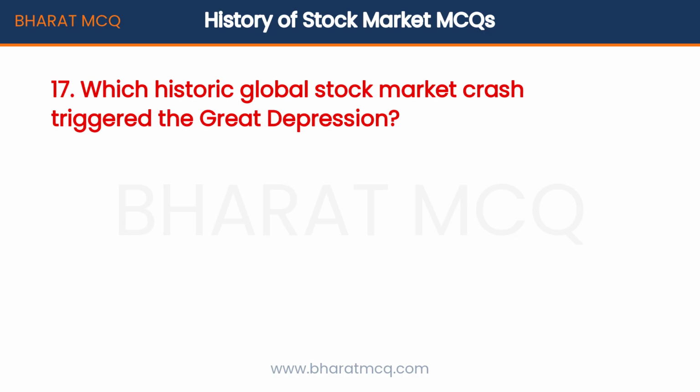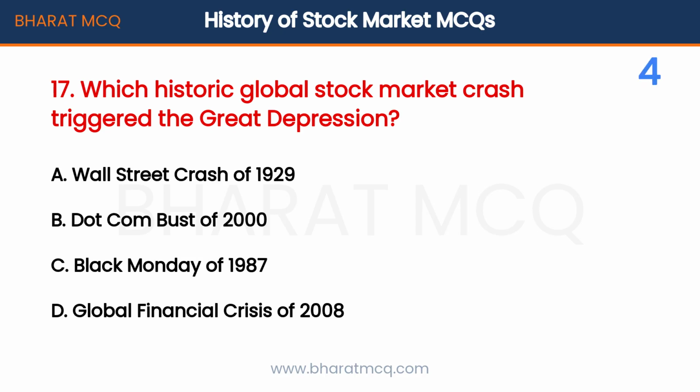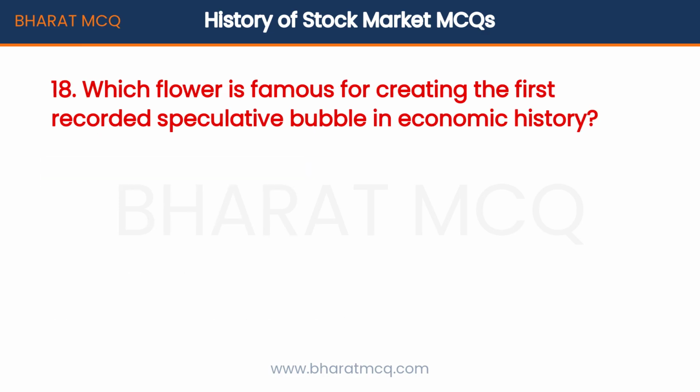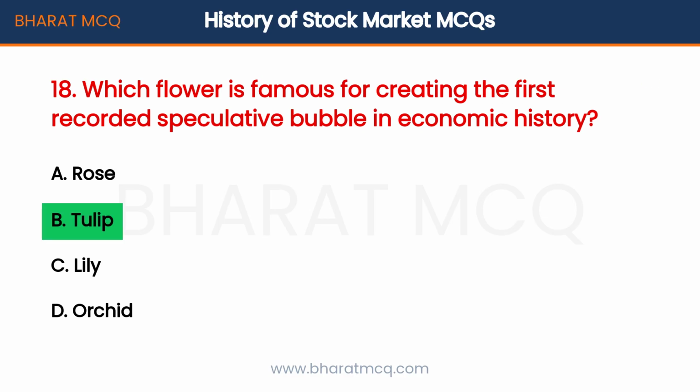17. Which historic global stock market crash triggered the Great Depression? The correct answer is Wall Street crash of 1929. 18. Which flower is famous for creating the first recorded speculative bubble in economic history? The correct answer is tulip.